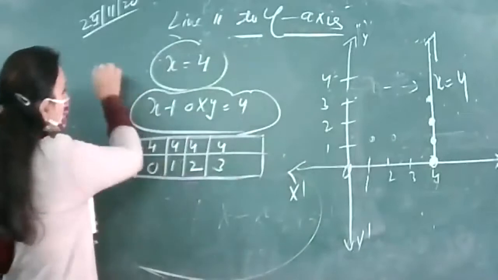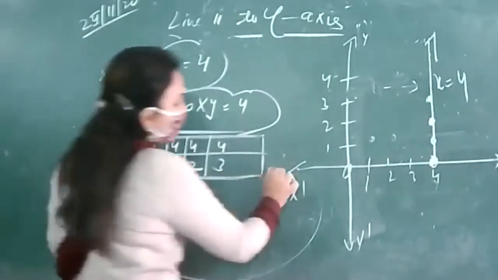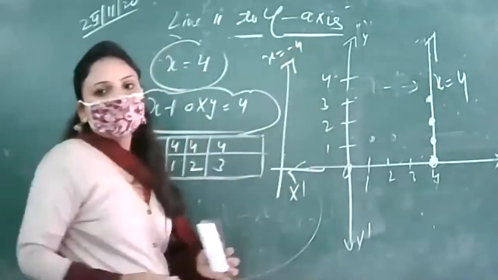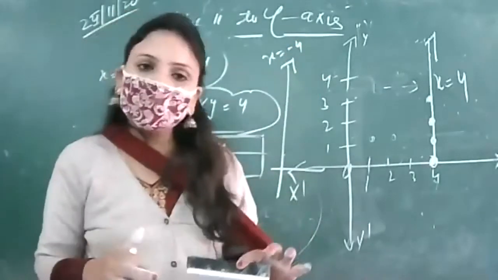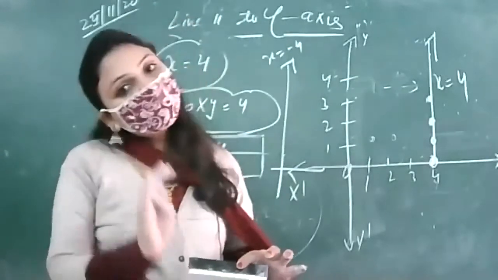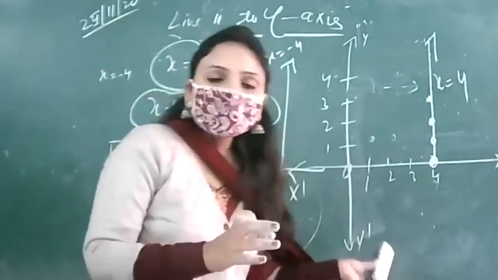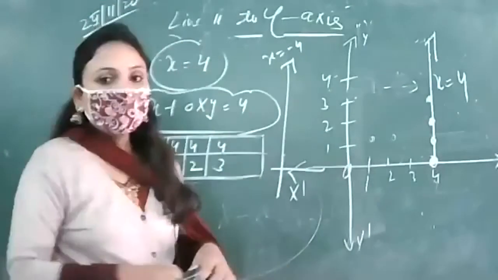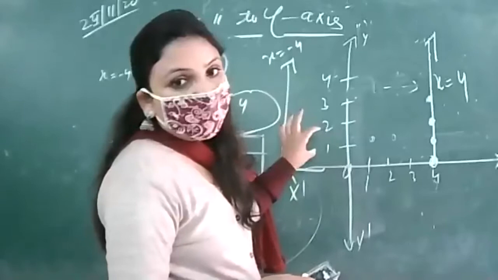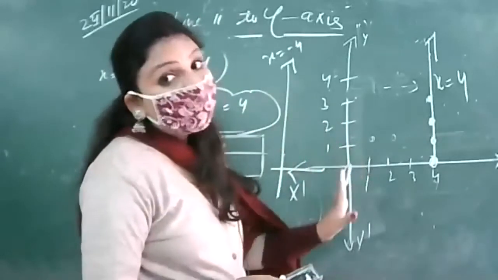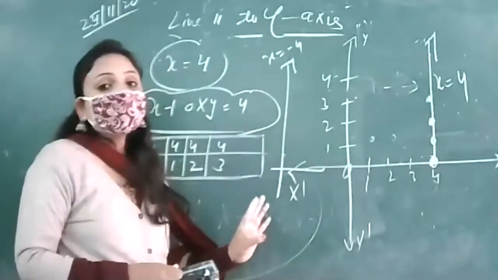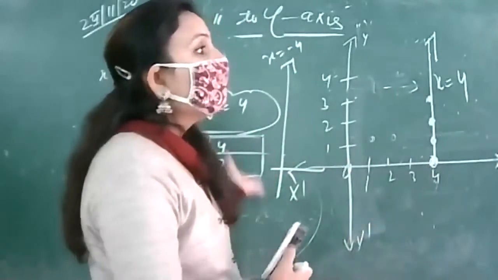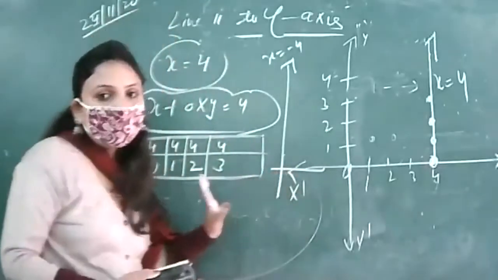And if x is equal to -4, then definitely this line will lie left to y axis. वाई एक्सिस में राइट लेफ्ट का चक्कर होता है, distance 4 unit रहेगा. वाई एक्सिस में राइट लेफ्ट का चक्कर होता है, and x axis में it is about above and below. So we are having x is equal to -4, same line parallel to y axis at a distance of 4 unit, but doesn't lie on the right side while it is lying on the left side, right?